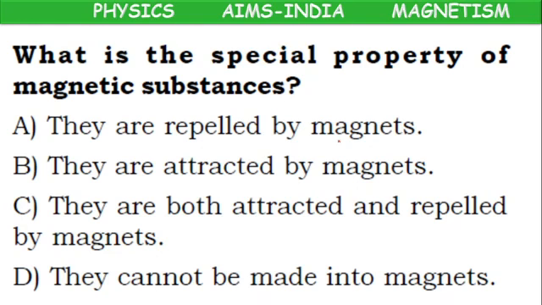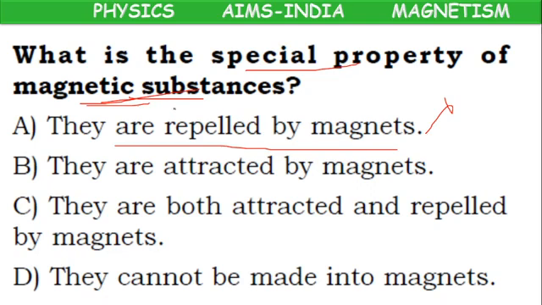What is the special property of magnetic substances? Observe carefully, children. Here, the special property of magnetic substances, not magnets. They are repelled by magnets, wrong. Because only magnets are repelled by magnets, not magnetic substances.